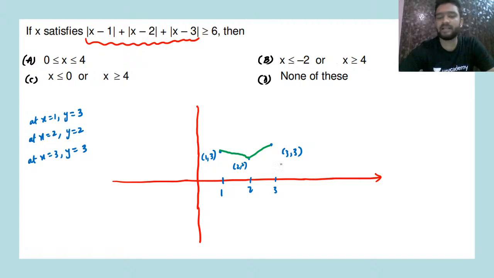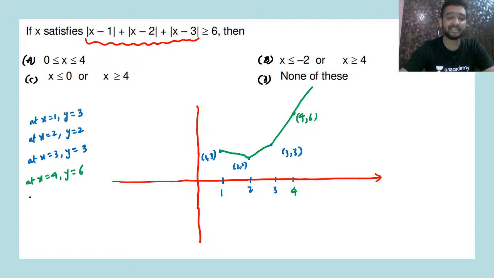And afterward, at x is equal to 4, if I check the value, guys, y will be what? 3 plus 2, 5 plus 1, 6. So at x is equal to 4, the value will be 6, yes or no? At x is equal to 0, the value will be 6 again, yes or no? Y will be 6. So at 0 also, you will be getting 0 comma 6.